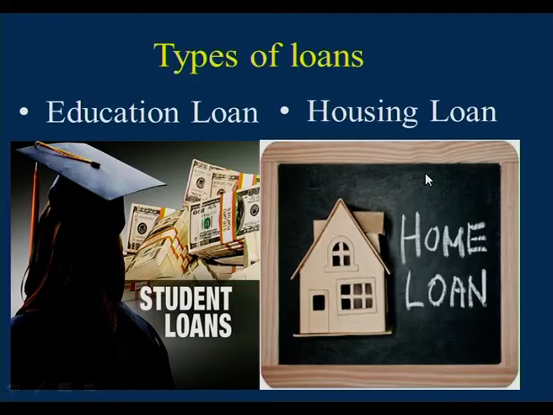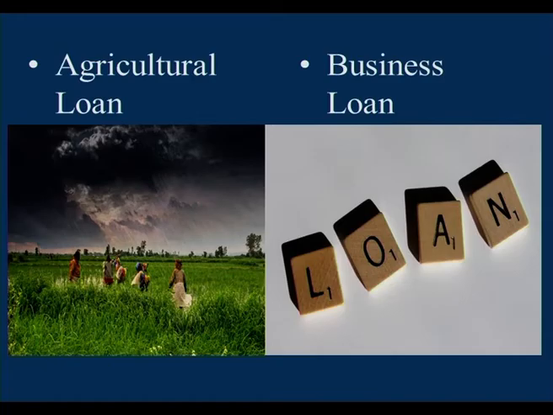Equi-monthly installment. Next, agricultural loans are also given by the banks. Mostly these agricultural loans are given in the rainy season to buy the seeds, fertilizers and the pesticides. What is the security for the agricultural loan? The security is the harvest only. After every harvesting, they sell their products and they return back their loan.